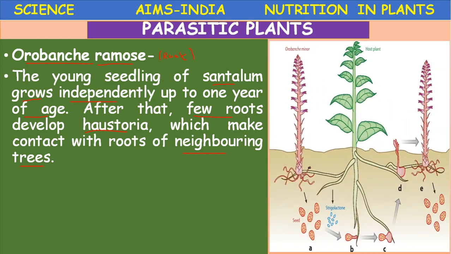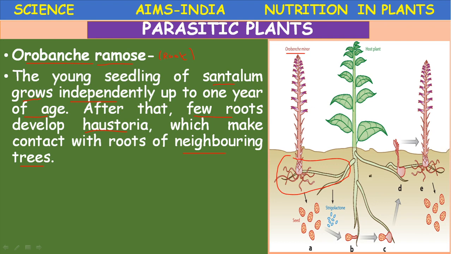See here this picture, Orobanche. Several species are there in this. The Orobanche minor is growing on the roots of the host plant. This is the host plant. On the host plant root, this is developing.